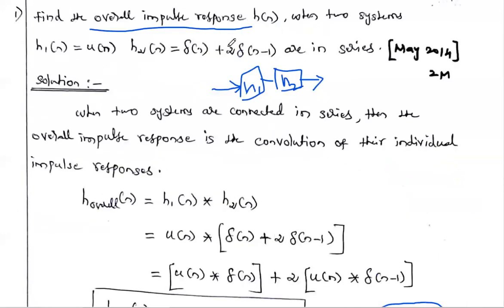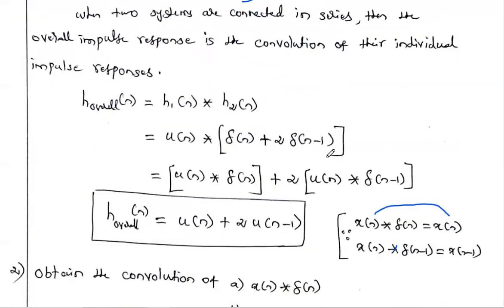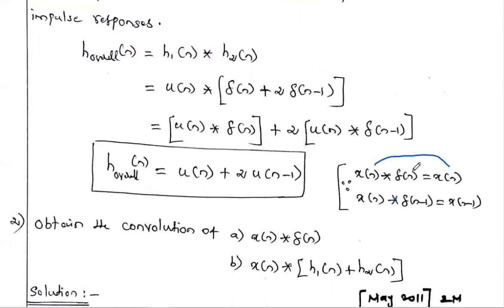First you have to check whether the two systems are in series or parallel. Series means the overall impulse response is the convolution of h1 of n and h2 of n. Then we substitute the h1 of n and h2 of n values, and repeatedly use these two properties. Any signal convolved with the impulse signal gives the same signal. Convolution with a shifted impulse gives the same signal shifted by that time. Using these we solve the problem.